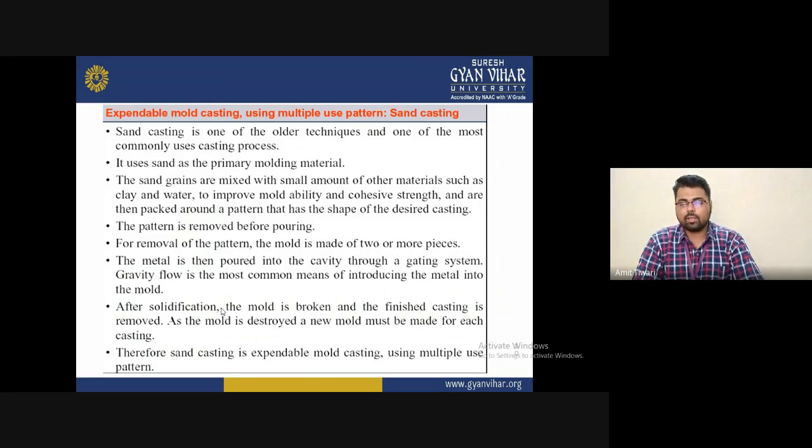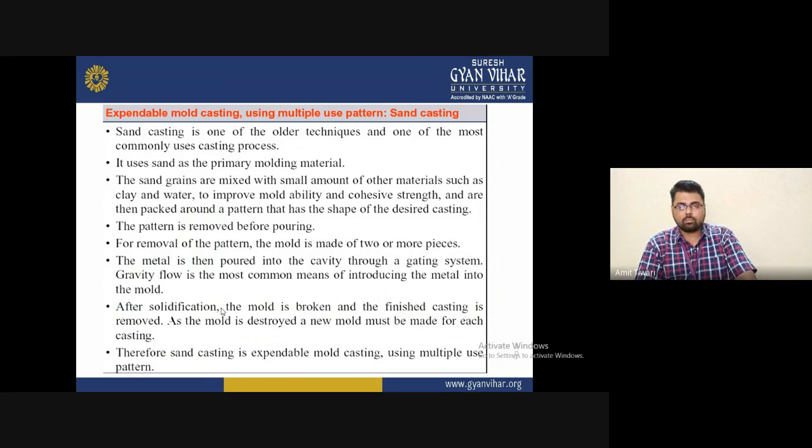Third, the pattern is removed before the pouring, and for removal of the pattern, the mold is made up of two or more pieces. Next, the metal is poured into the cavity through a gating system, and gravity flow is the most common means of introducing the metal into the mold. After solidification, the mold is broken and the finished casting is removed. As the mold is destroyed, a new mold must be made for each casting, and therefore sand casting is expendable mold casting, mostly using multiple-use patterns.